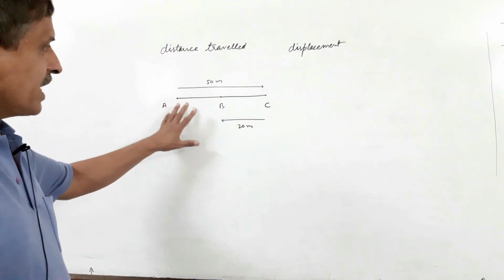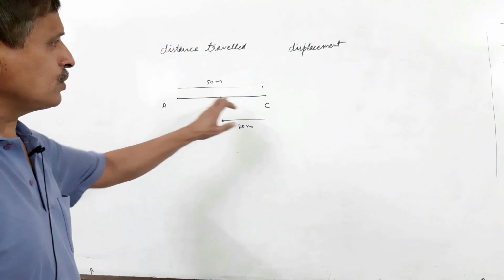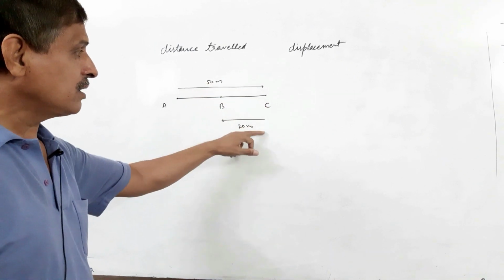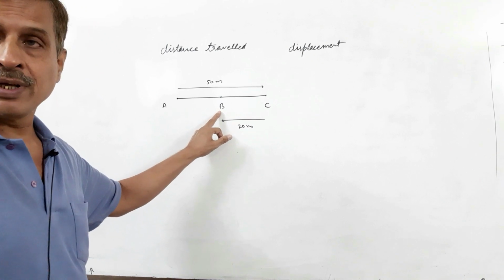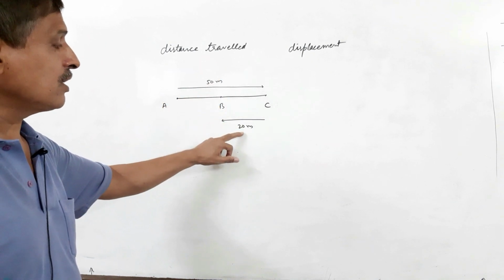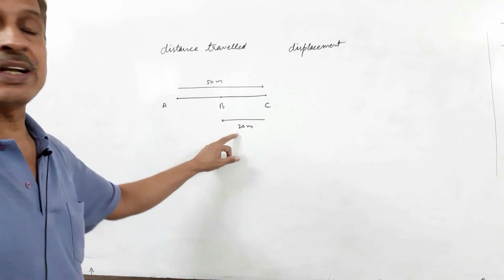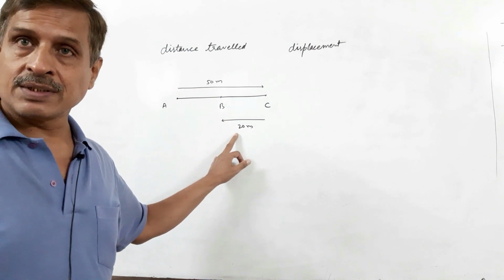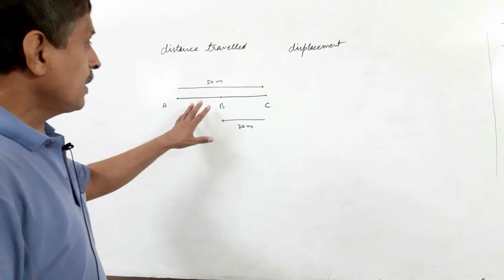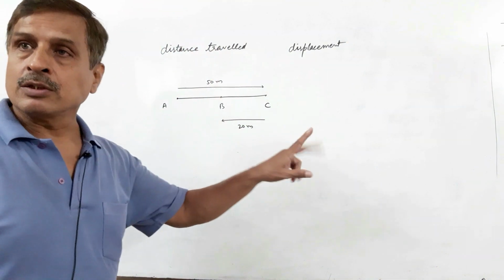Distance travelled, in this case, a body moved from A to C 50 meters first, then returned back along the same path 20 meters up to B. Then total distance travelled is 50 plus 20, that is 70 meters. It is always positive. It can never be zero.